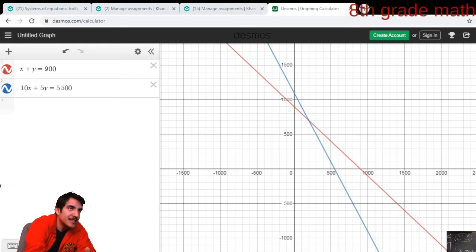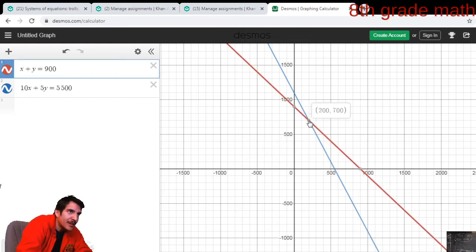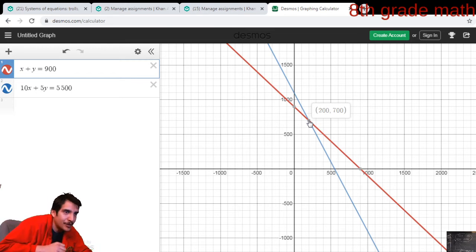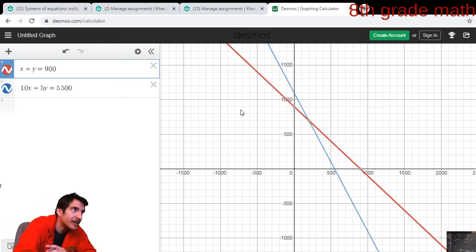So the cool thing is, this graphs it automatically perfectly if you go to Desmos.com. And check this out. If you click on the intersection point, it automatically pops up and tells you what that intersection point is. So I hope that you can see the 200, 700 there. Even though we're going to be graphing them by hand, I would love if you started using this automatic graphing calculator, because it'll graph things automatically for you, and it is so useful for you to learn how to do this.